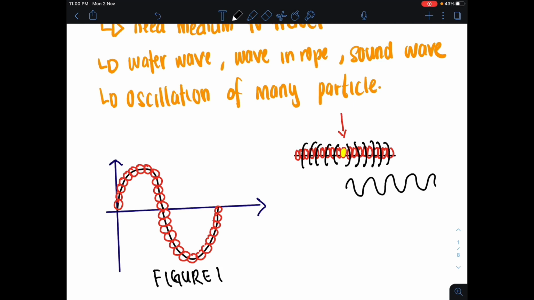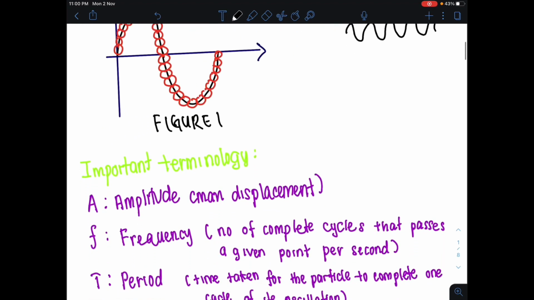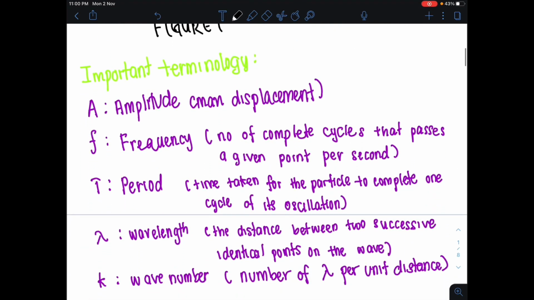Okay. So next kita nak tengok pada terminology, important terminology in this chapter 10, iaitu we have amplitude, which is the maximum displacement, sama saja macam dalam chapter 9. And then you have frequency, number of complete cycle that passes a given point per second. Di mana kita tahu frekuensi ni kita boleh dapat daripada equation of omega is equals to 2 pi f. And then you have period, time taken for the particles to complete one cycle of its oscillation, which you can also find using the equation omega is equals to 2 pi over T dekat sini. Alright? Ataupun you can relate your frequency and also your period, di mana your period here is equals to 1 over f and also vice versa.